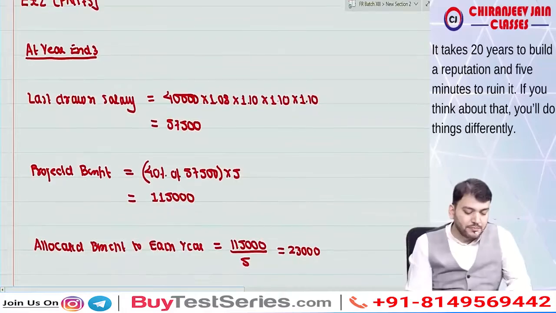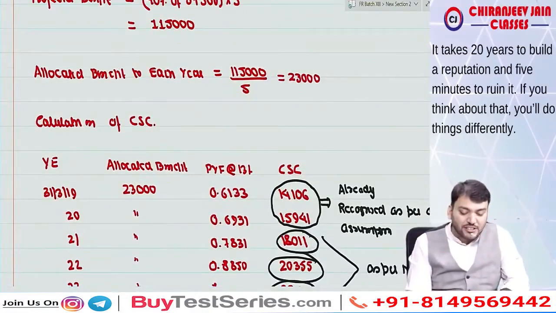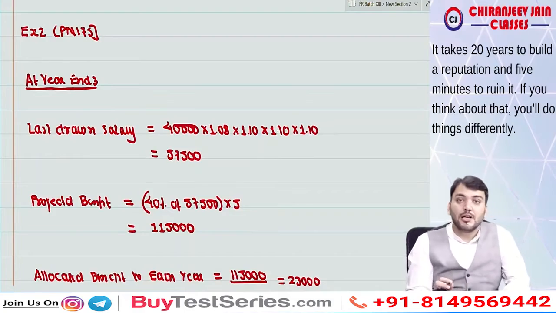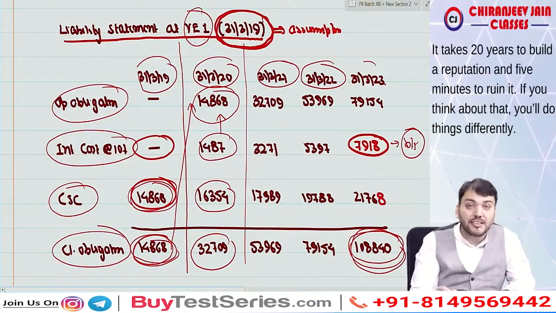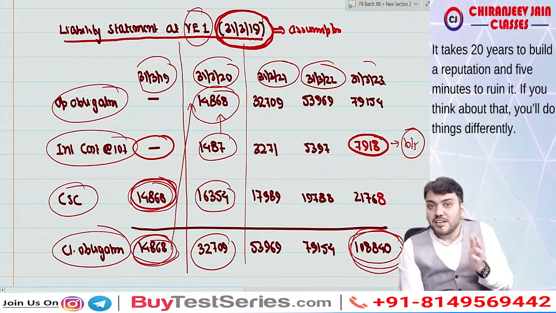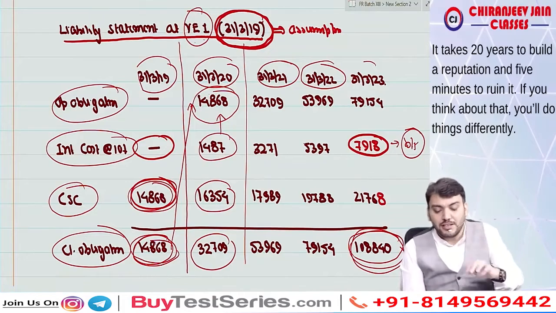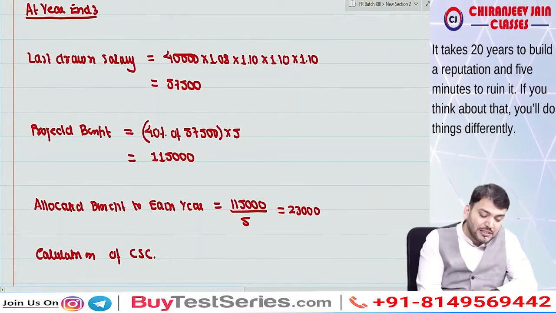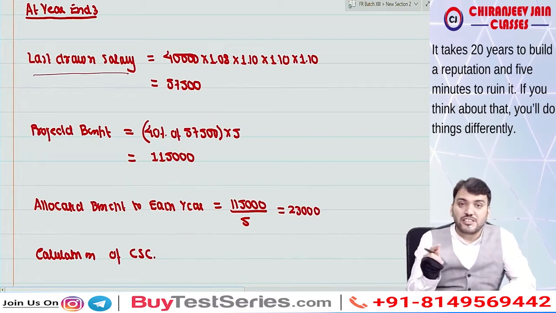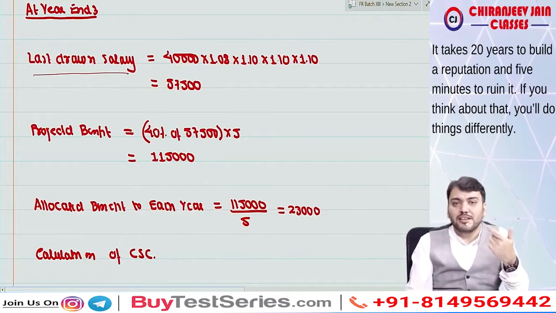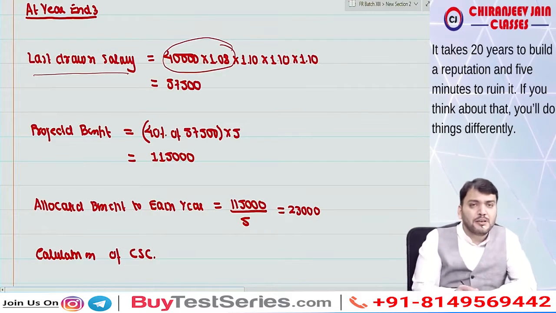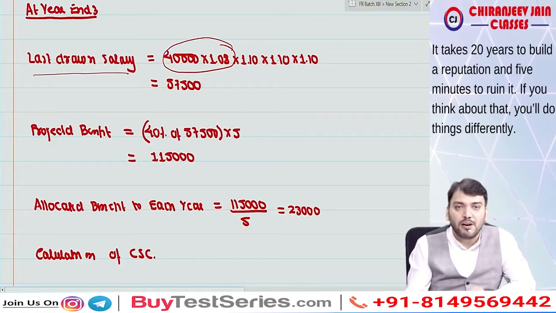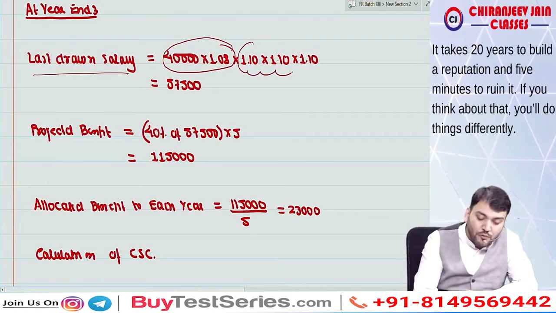Correct. Now just try to understand. Can you say now we'll do reassessment of all the calculation at year end 3? One thing is clear: for the second year no reassessment is required. The first year and second year journal entries are already done. Now we are coming to the third year. Once again we'll calculate last drawn salary as per the changes in actuarial assumption. They said from third year onward the growth rate will be 10%. So for first year and second year it remains the same, meaning 40,000 in the first year, then multiply by 1.08, then we'll take 1.10 and 1.10. This is for third year, fourth year and fifth year.